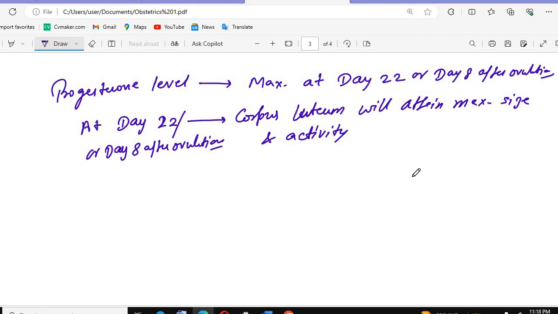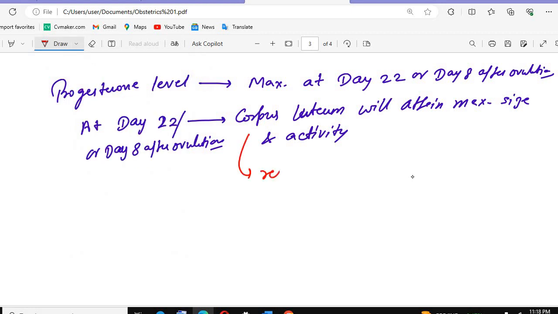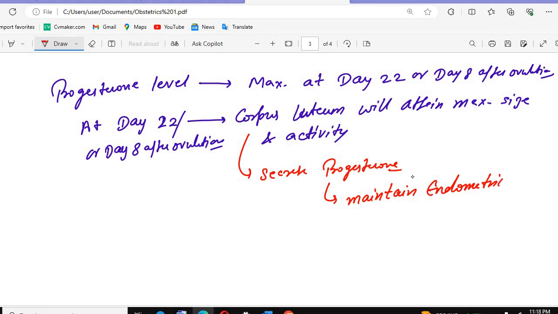Then remember, the corpus luteum, I hope everyone knows, secretes the progesterone. And when the progesterone is secreted, it will help to maintain the endometrium.